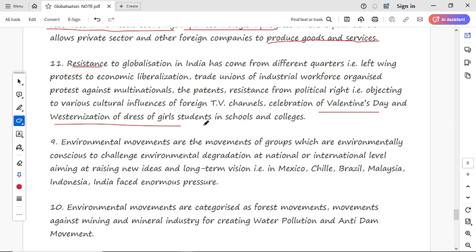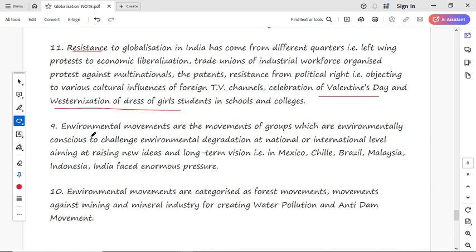Now the next is environmental movements. It would be point 12, sorry, by mistake it is written 10. Environmental movements are movements of groups that are environmentally conscious to challenge environmental degradation at national or international level, aiming at raising new ideas and long-term vision. In Mexico, Chile, Brazil, Malaysia, Indonesia, India, there is enormous pressure.